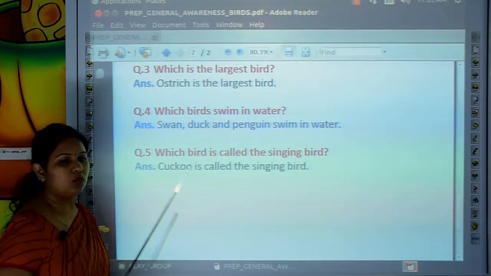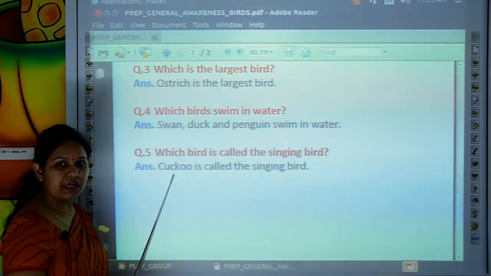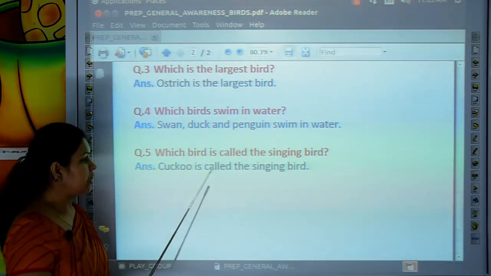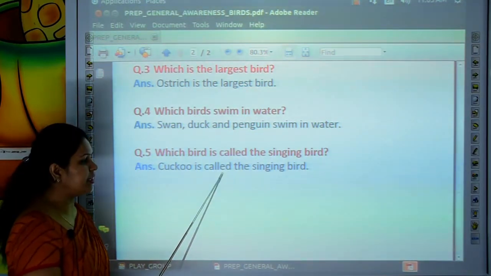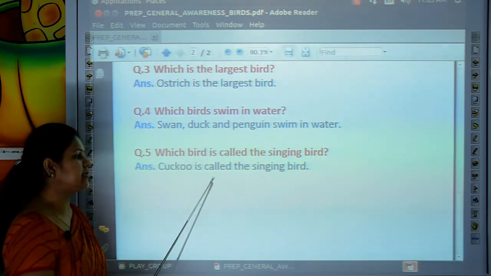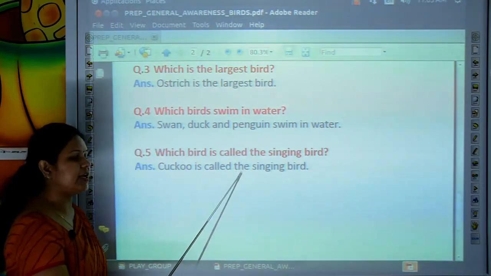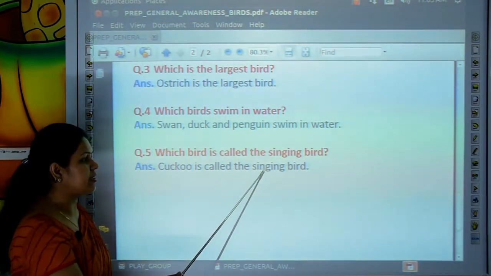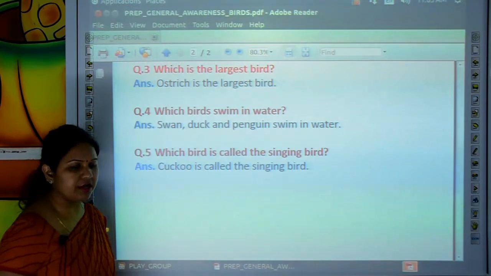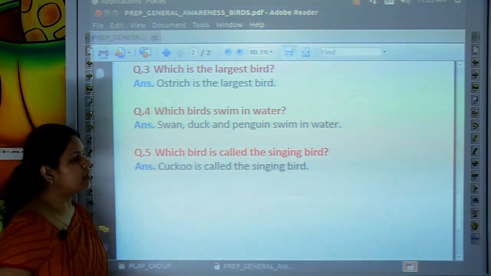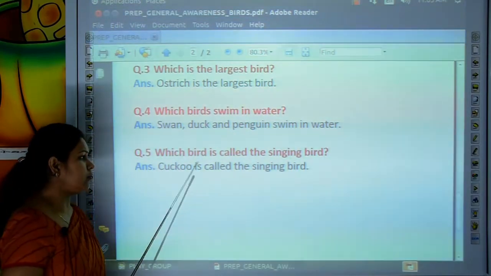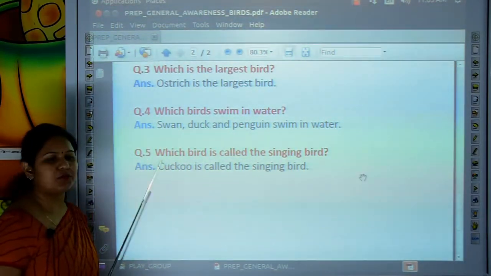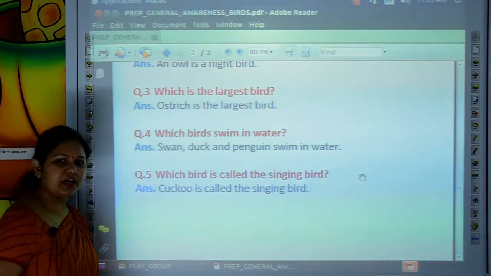C-U-C-K-O-O, cuckoo. Cuckoo is called the singing bird. Which bird is called the singing bird? Cuckoo is called the singing bird.